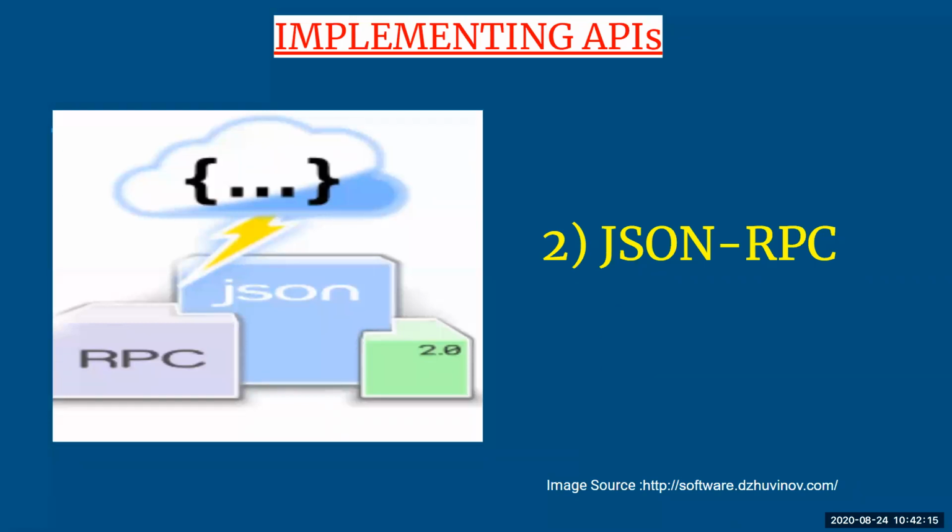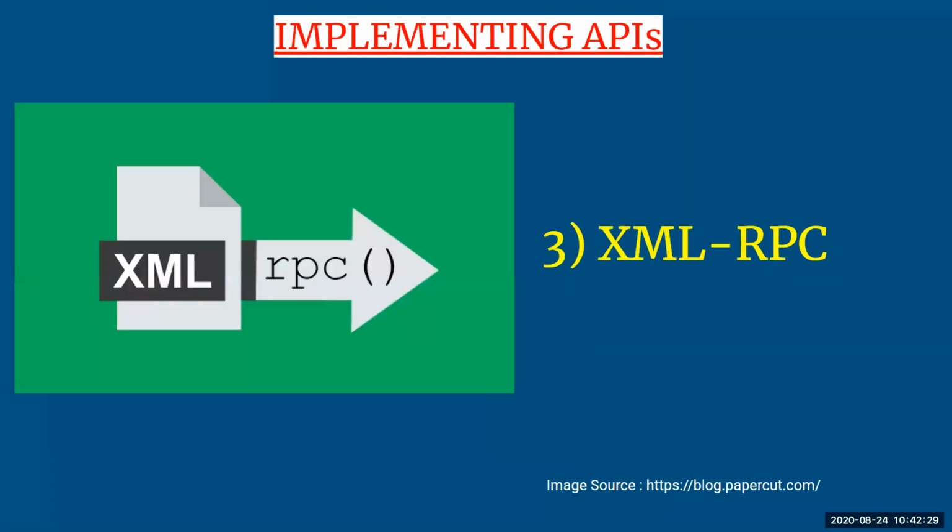JSON here is JavaScript Object Notation, because here we are going to use JSON as a language which will help you to encode your RPC commands while they are communicating between your client and server. So this is your second method for implementing your APIs.